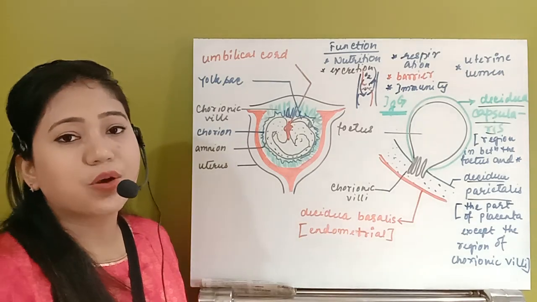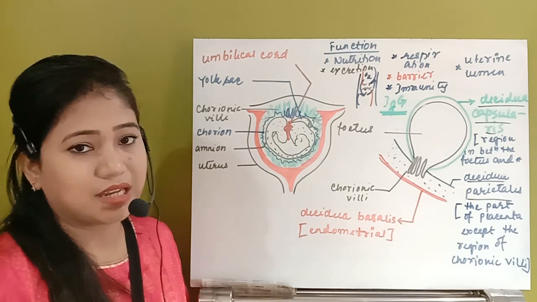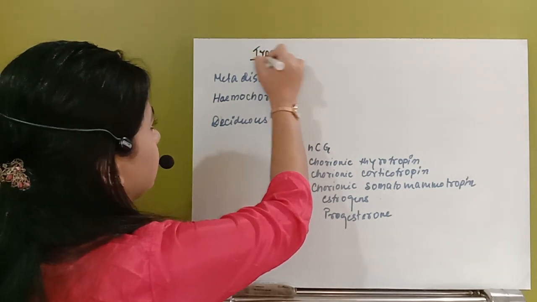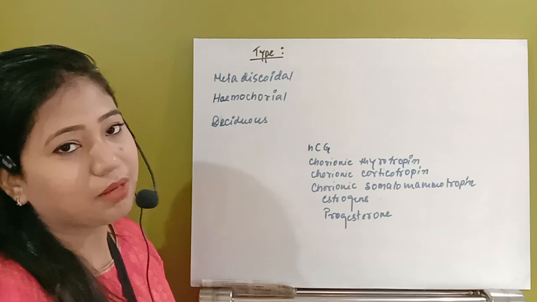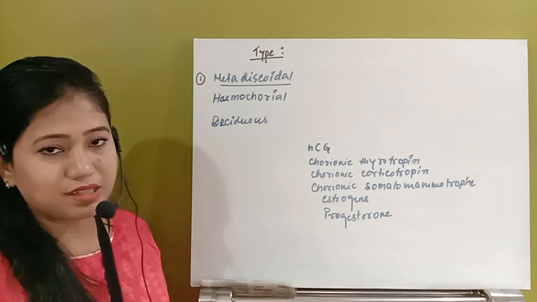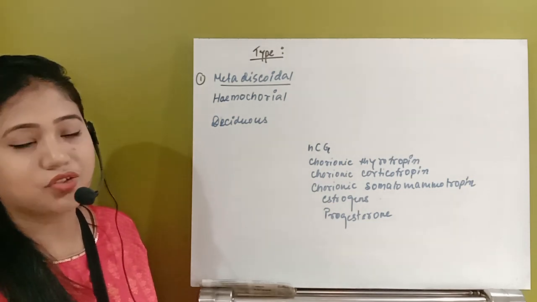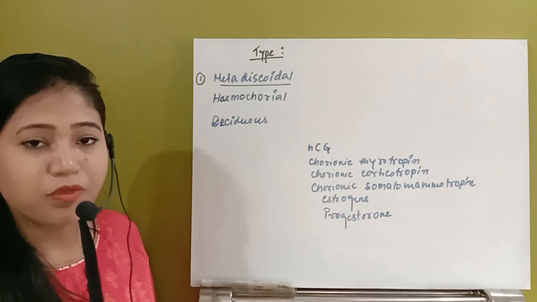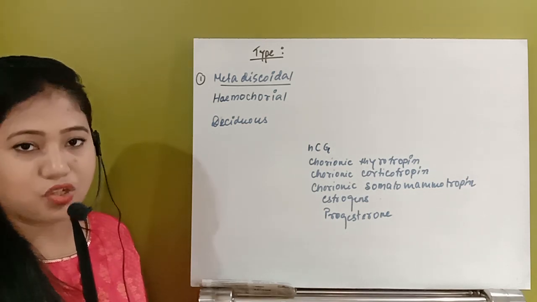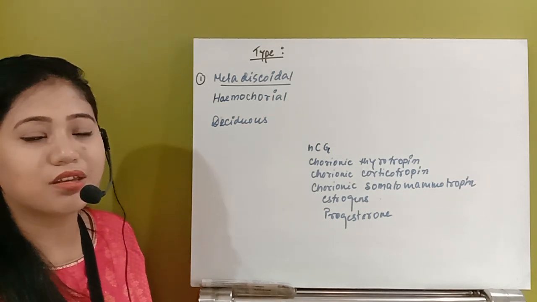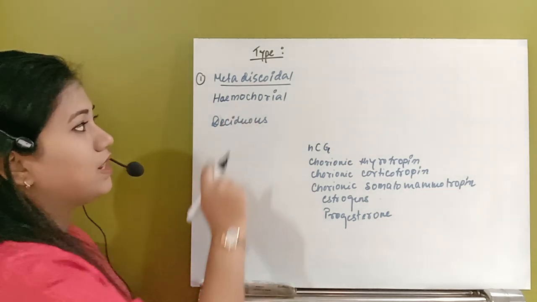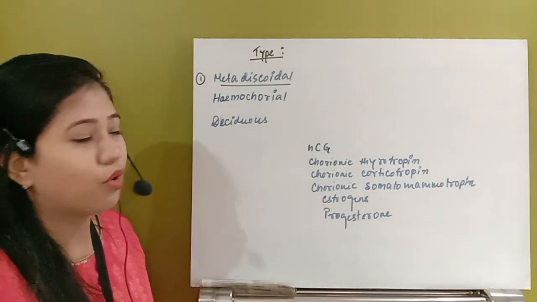Now just see the types of placenta. In case of human, what type of placenta can it be? In case of human, the placenta can be of 3 types. First of all, it is metadiscoidal. Metadiscoidal means, whenever the baby gets attached to the mother's womb, it develops the chorionic villi. First of all, the chorionic villi will surround the whole structure, the whole fetus. But gradually, the chorionic villi will be restricted to only one area, and that is only to a disc-like region. So that's why it is known as the metadiscoidal type of placenta.